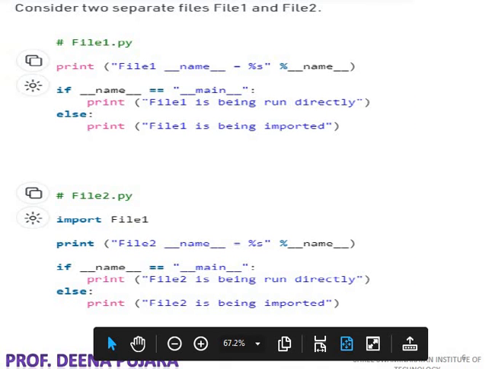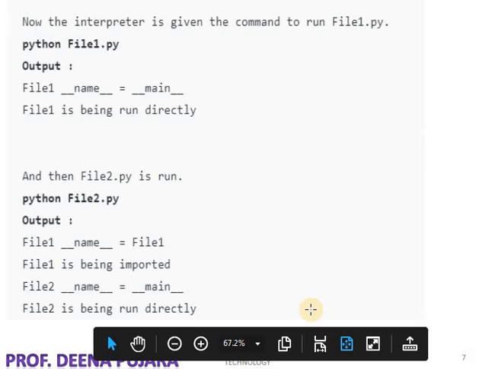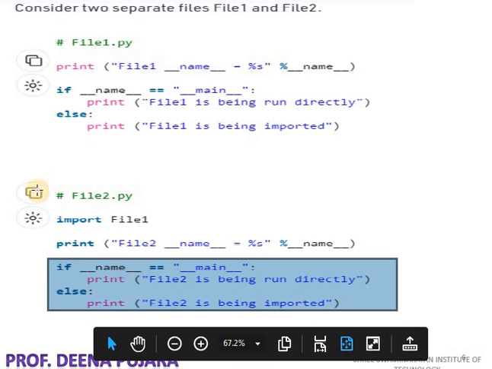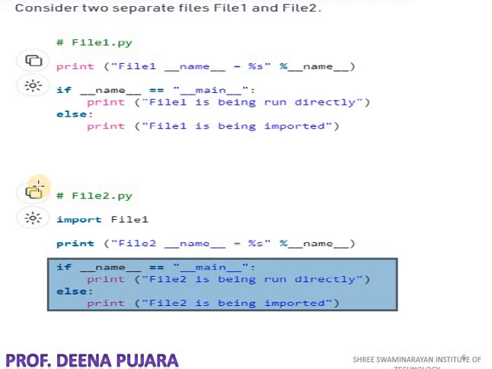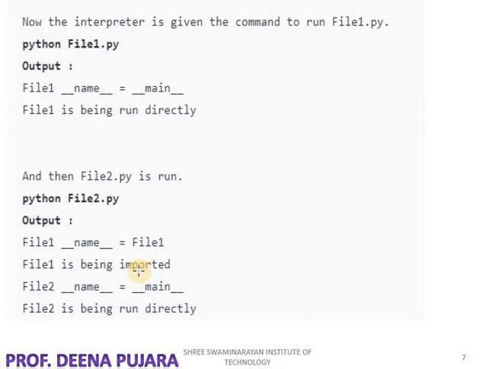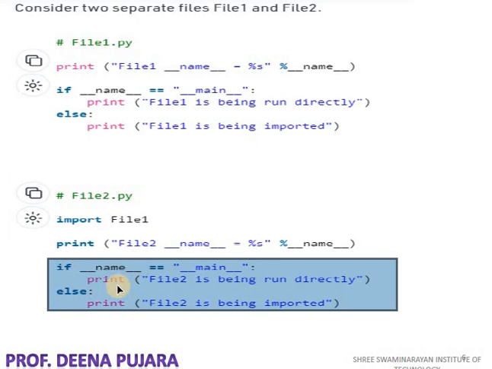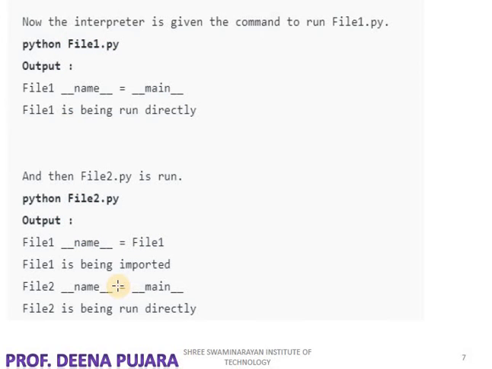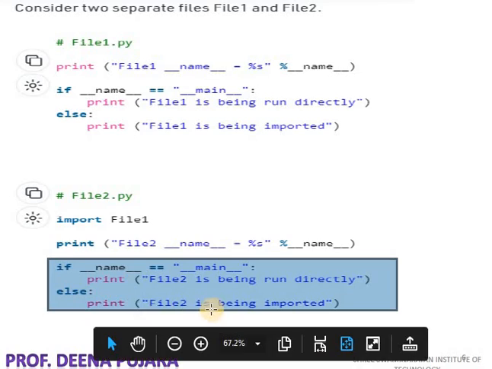Whenever that particular file1.py is called, after that it goes into this if and else block. It comes out of file1.py, and after that file2.py is executed. So what is the value of file2 __name__? The value of file2 __name__ is equal to __main__, and after that file2 is executed.